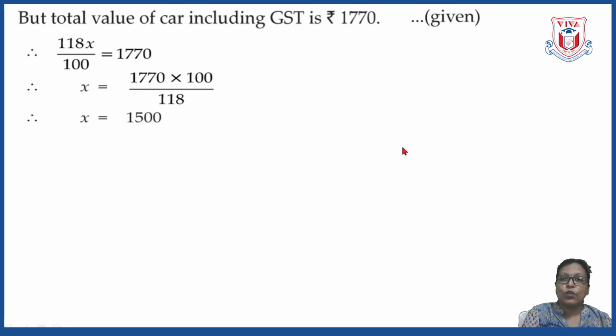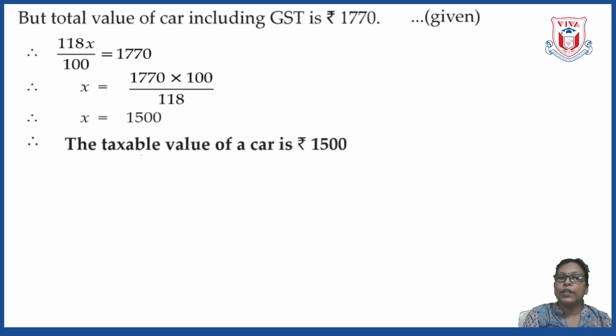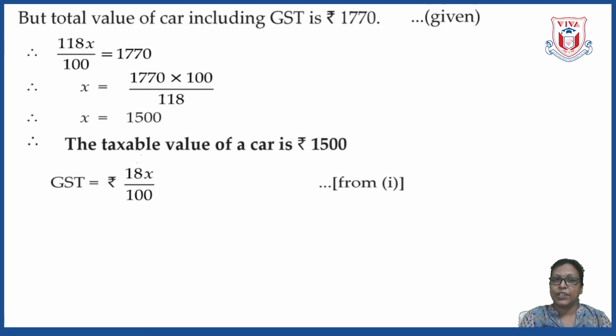So the first part is over. We found out the taxable value of the car. Now the next thing is to find out CGST and SGST, and for that purpose we are going to make use of equation number 1. We will first calculate GST. So GST is what? Rupees 18x upon 100 from 1.